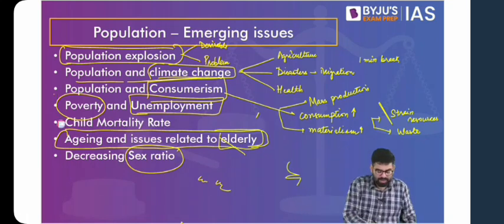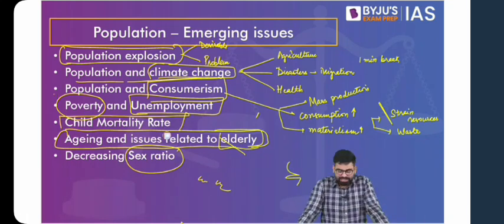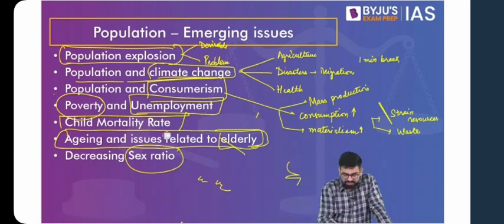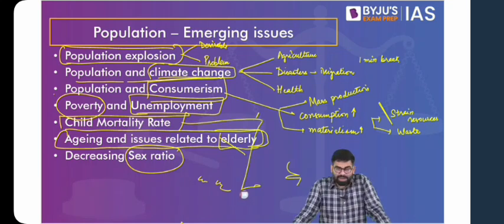Then moving ahead, you have to talk about the child mortality rates. Now, child mortality rates, yes, have gone down significantly over the years, but still we find that in India, they are at an alarming rate. And this is a challenge, this is a problem which has to be dealt with. Because the first step in it is, how do we identify child mortality as a problem? What are the various factors which impact child mortality? Can you suggest what can be the various reasons?